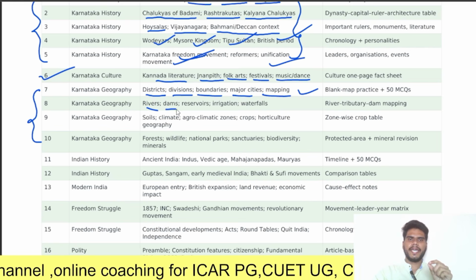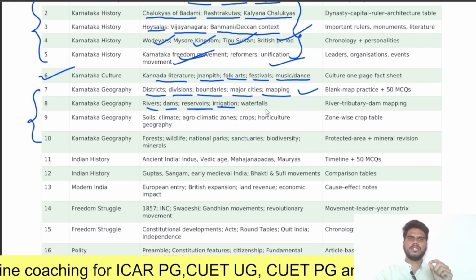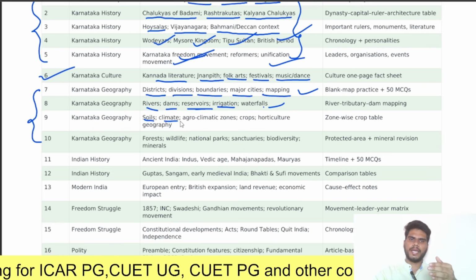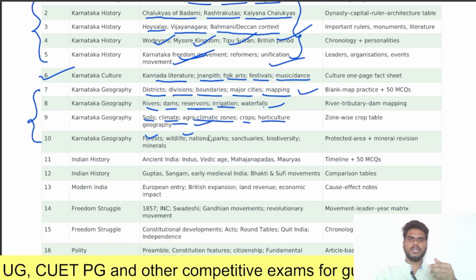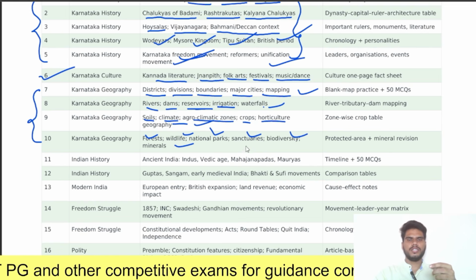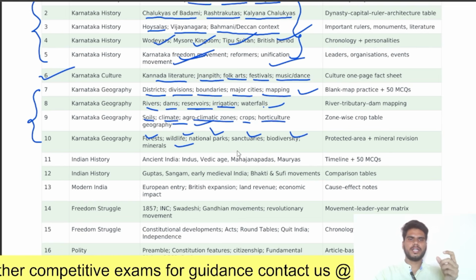Next, coming to rivers, dams, reservoirs, irrigation, waterfalls. Next, coming to soils, climates, agroclimatic zones, crops, horticulture, geography. Next, forest, wildlife, national parks, sanctuaries, biodiversity, minerals. So these topics should be covered regarding Karnataka geography.